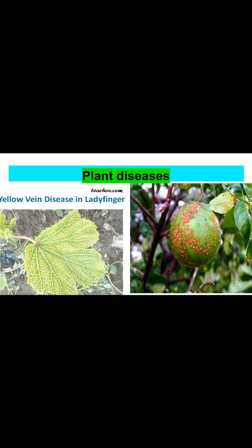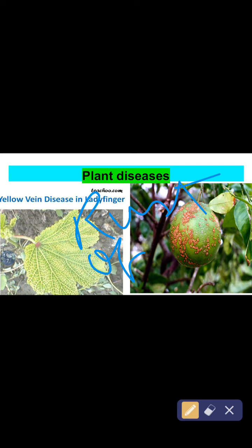We have one more thing. We have one more plant disease which is very common. That is known as rust of wheat. Rust of wheat means the wheat leaves are being rusted, and it is caused by fungi.